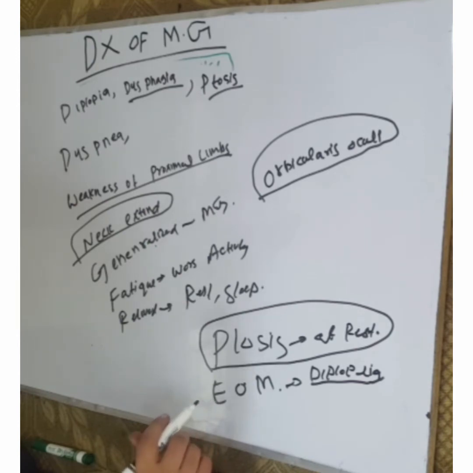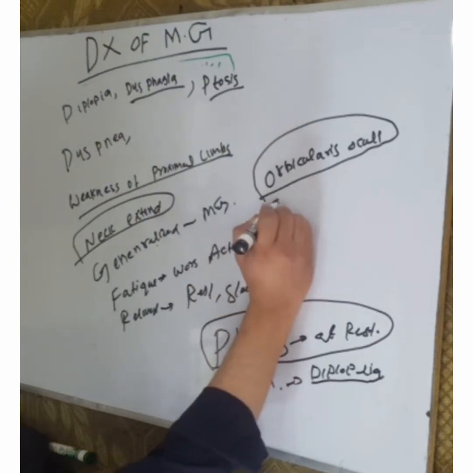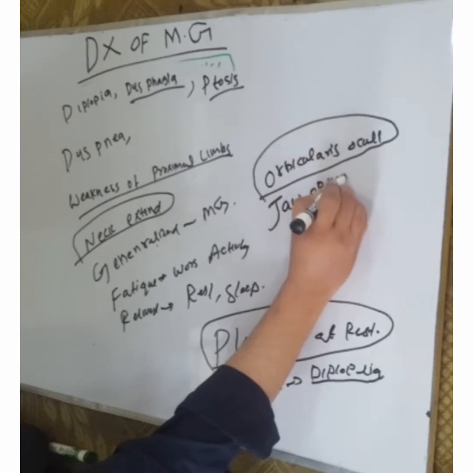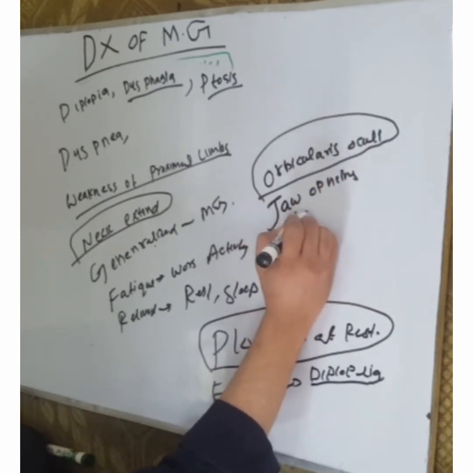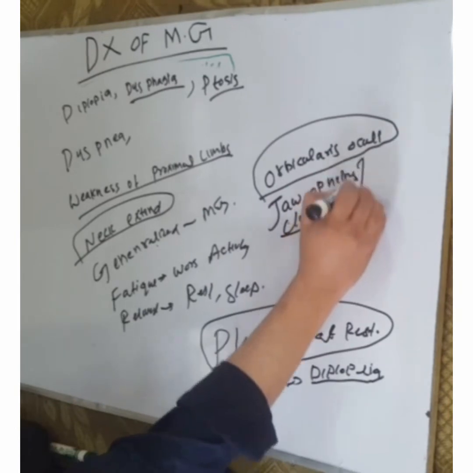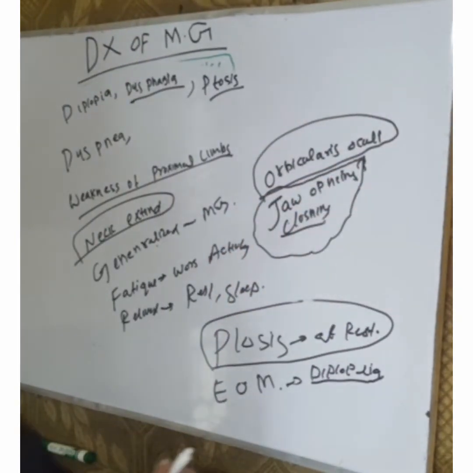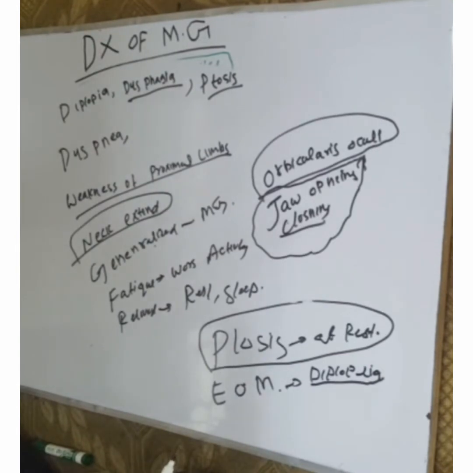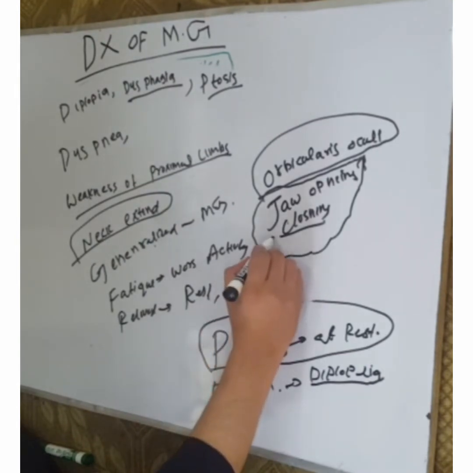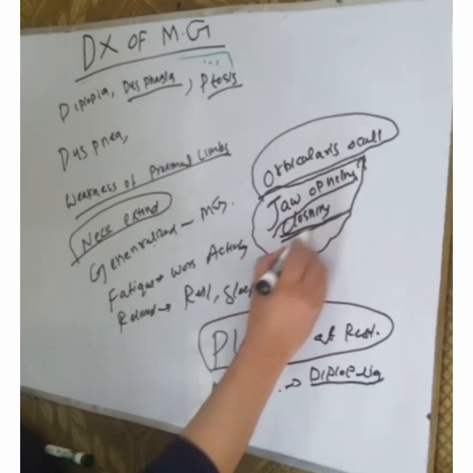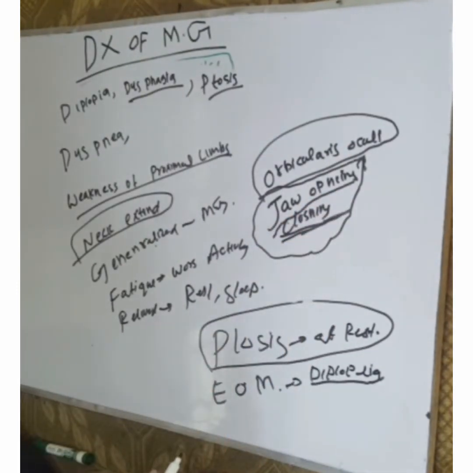Jaw opening and closing problems occur because of the muscle involvement of the jaw. These problems are prominent, especially when the patient wants to eat meat. The speech becomes nasal because the tongue involvement also occurs in Myasthenia gravis.